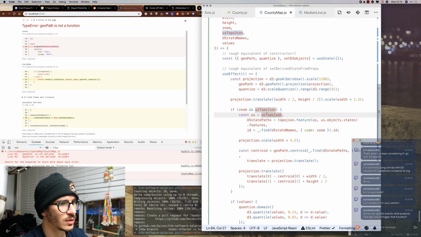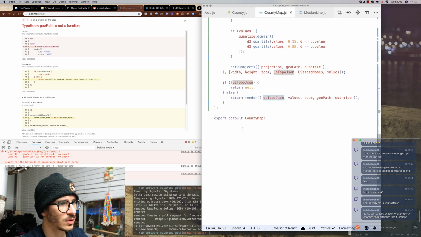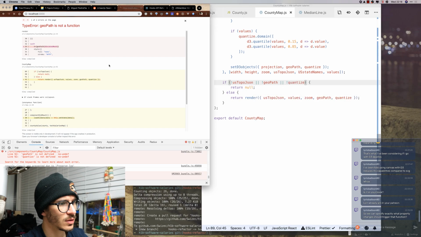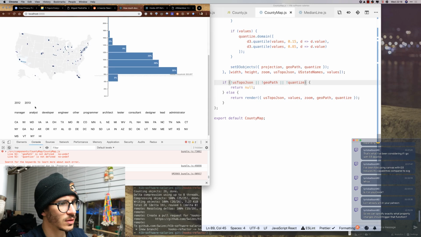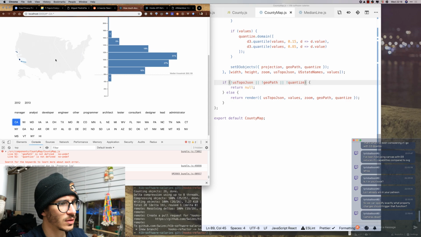This is forcing us to render stuff twice. So if there's no geopath or there's no quantize yet, and now it's gonna work. Bam.